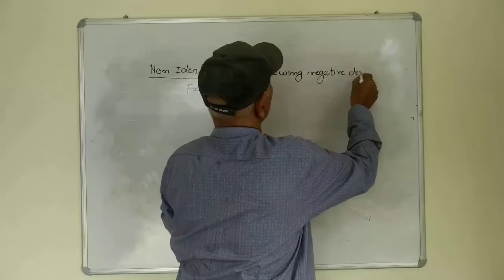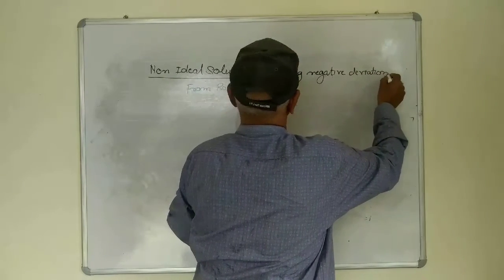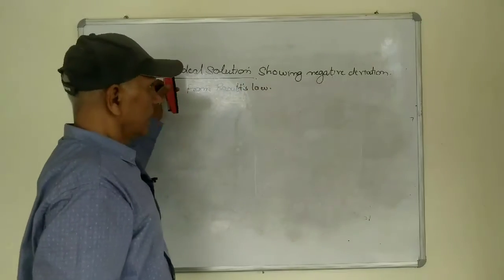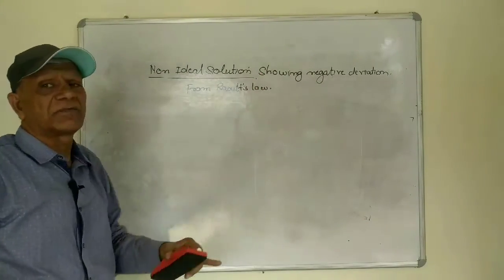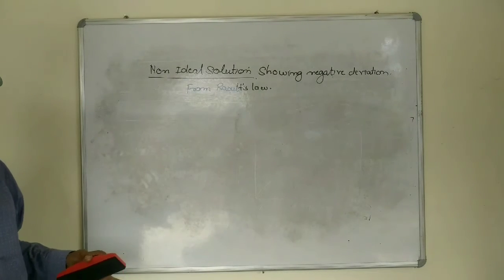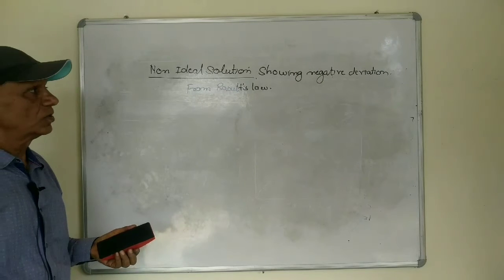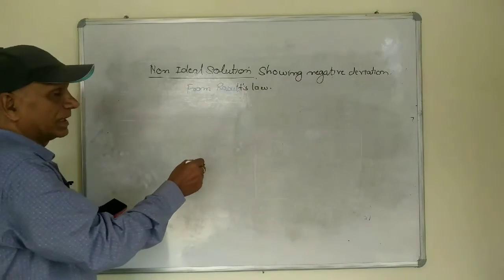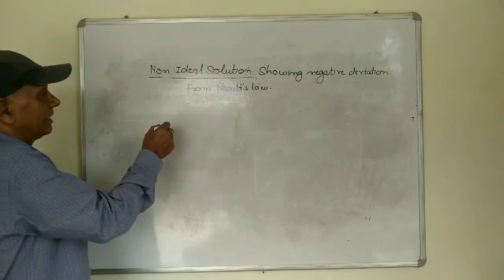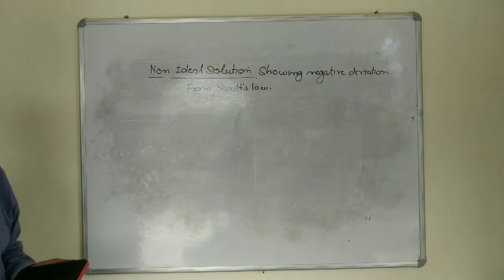Negative deviation. A non-ideal solution showing the negative deviation from Raoult's law is also one of the types of non-ideal solution. In this case, it is observed that the vapor pressure of the component is less than the expected values from Raoult's law.